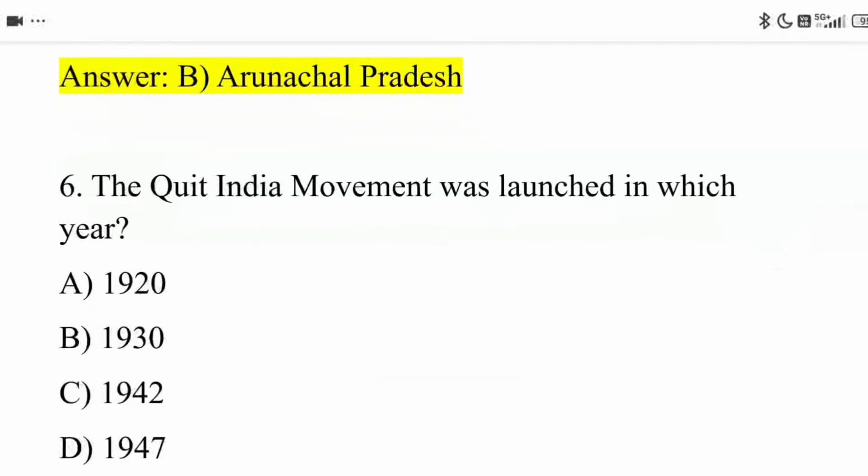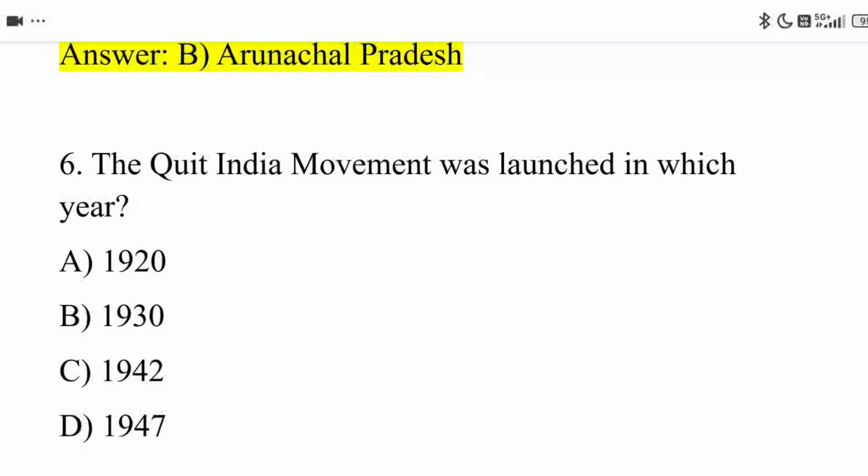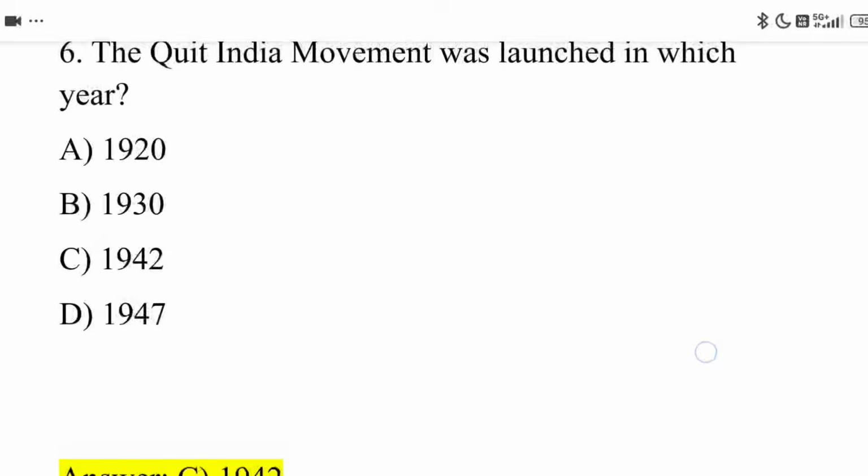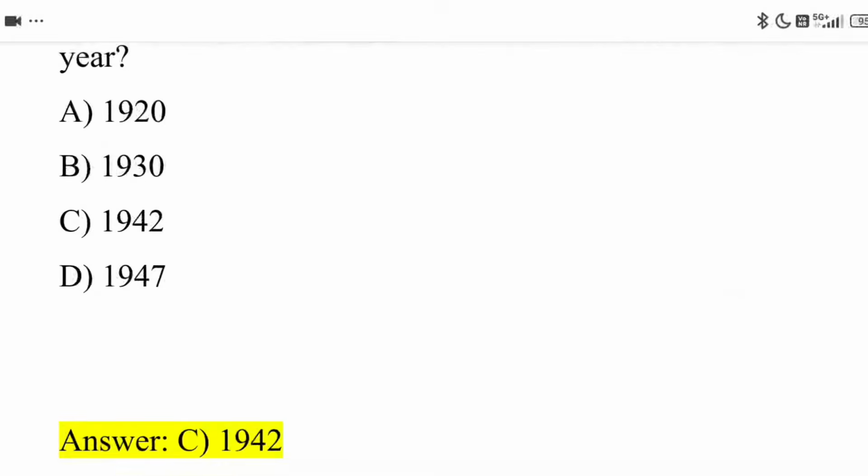Next, sixth question. The Quit India movement was launched in which year? Option A, 1920. Option B, 1930. Option C, 1942. Option D, 1947. The correct answer is Option C, 1942.